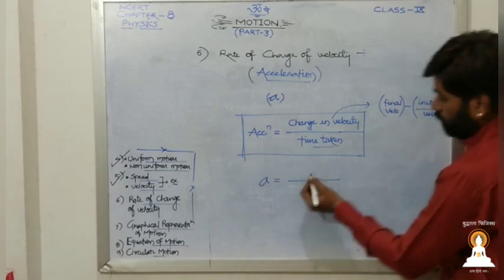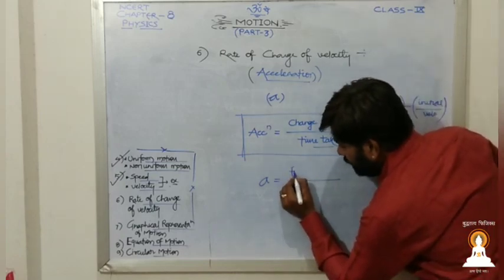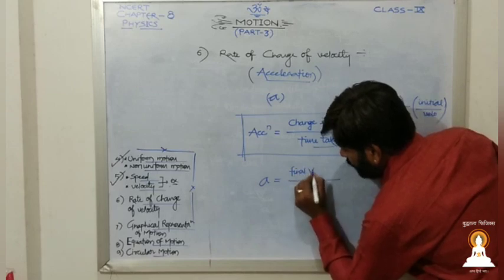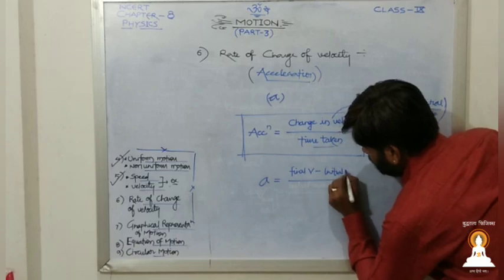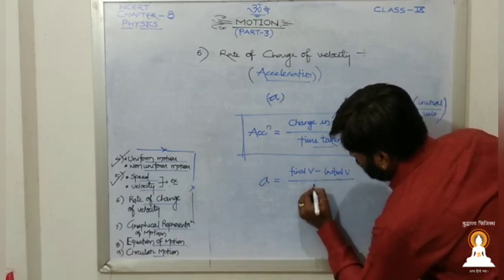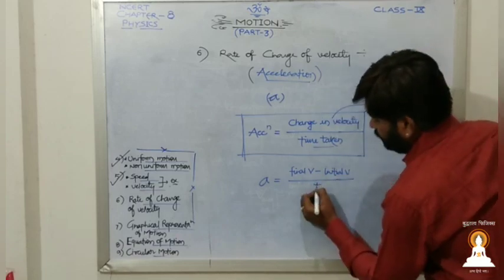So here also, final velocity minus initial velocity divided by time taken.